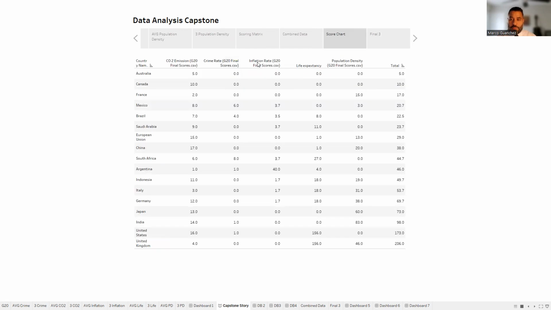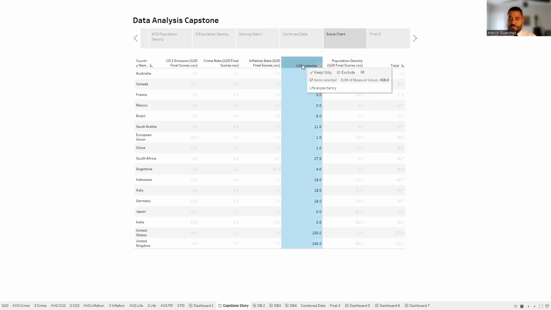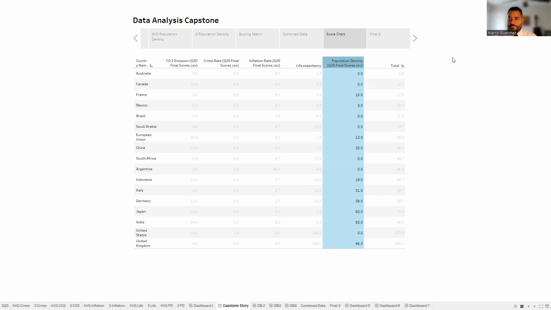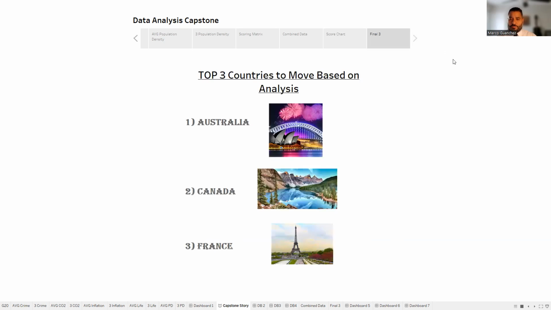Another one, life expectancy, is important to me because that indicates the country has a good healthcare system, and also has a culture of good habits and lifestyles for the population. And population density, the lower it is, the more open and vast the territory. And the top three are Australia, Canada, and France.